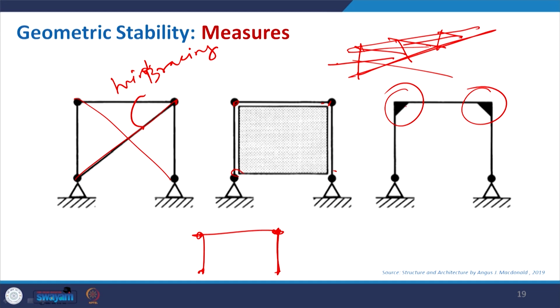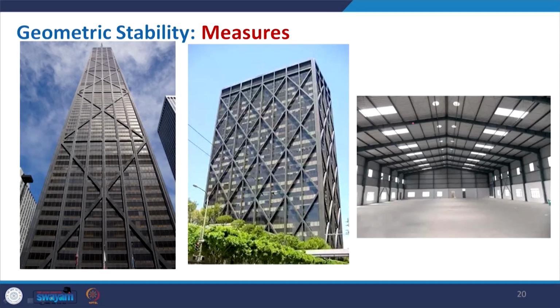Here you can see that it is not jointed, so it is rigid. You just make your portal frame a rigid structure, so that it will not really allow deformation. So, it also gives some kind of stability to the structure.